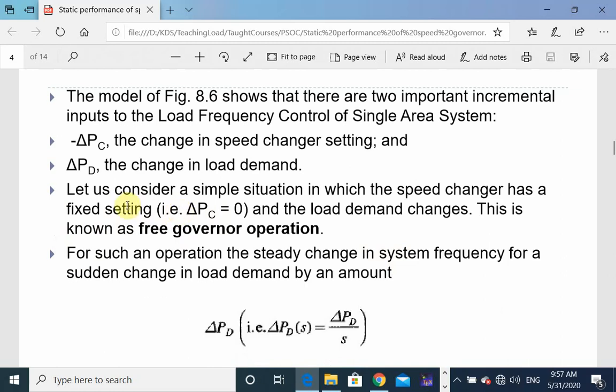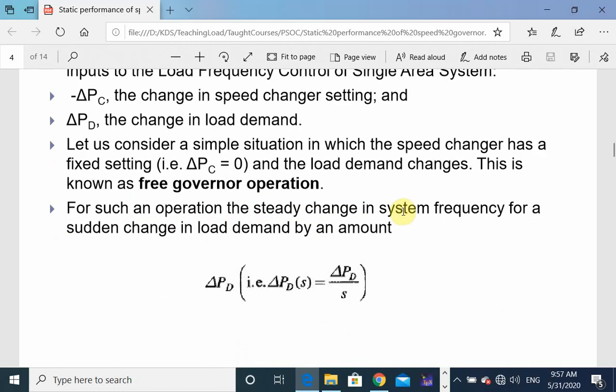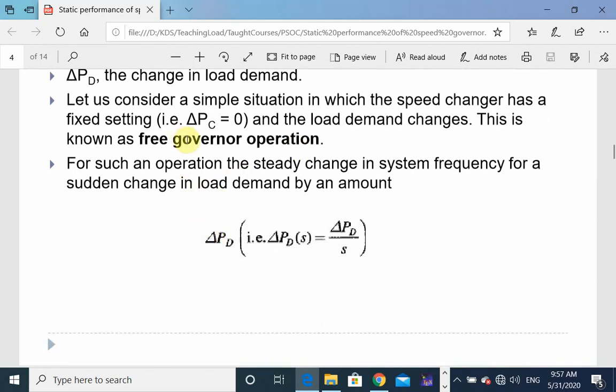Let us consider a simple situation in which the speed changer has a fixed setting. Then delta PC is equal to 0, and there happens to be a change in load demand. This operation is known as free governor operation. Now in this free governor operation, we consider the steady change in system frequency for a sudden change in load demand by an amount.